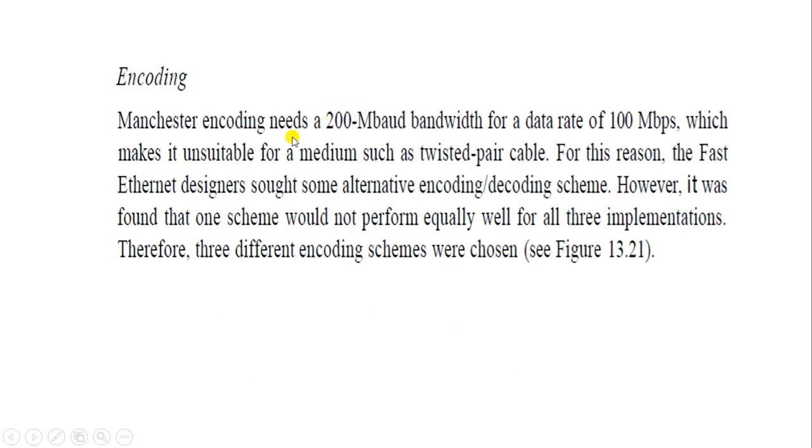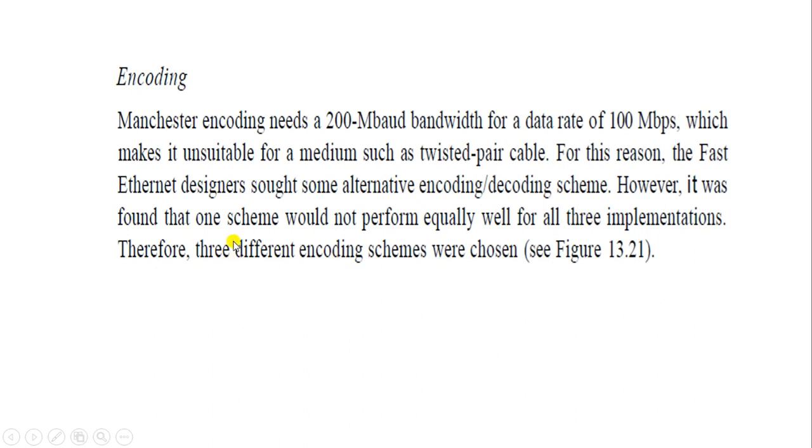Encoding. Manchester encoding needs 200 Mbaud bandwidth for a rate of 100 Mbps, which makes it unsuitable for a medium such as twisted pair cable. For this reason, the fast Ethernet designers sought some alternative encoding. Now this was a disadvantage of that.